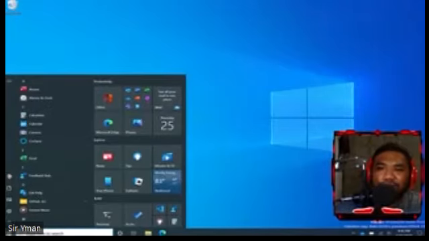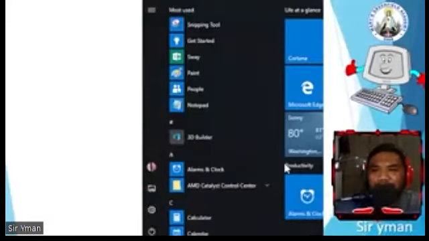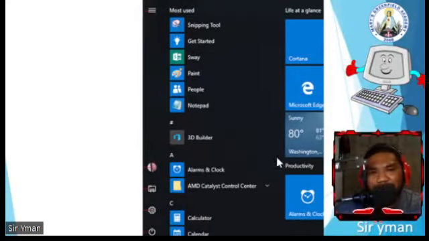Now let's have a closer look sa ating start menu. You can see the button icons here at the left side. This is the left pane of our start menu. Okay, this is the menu, yung 3 lines na to.